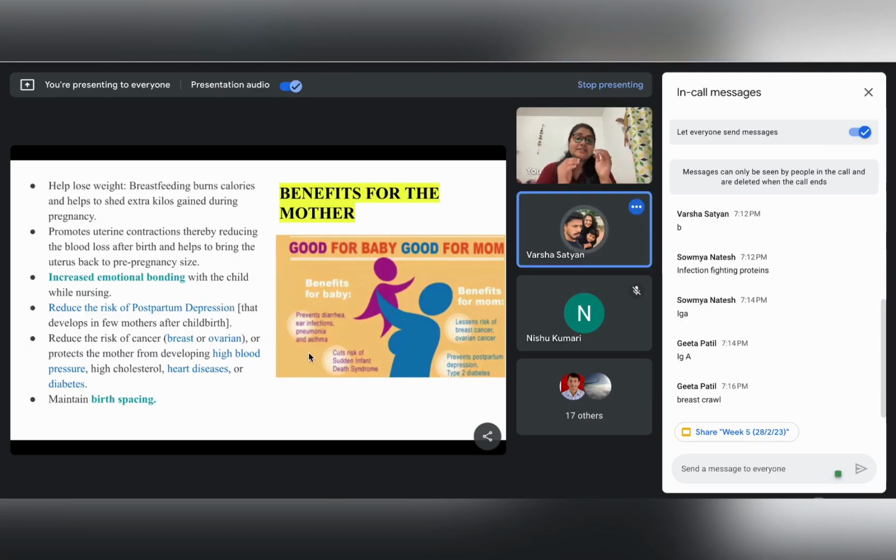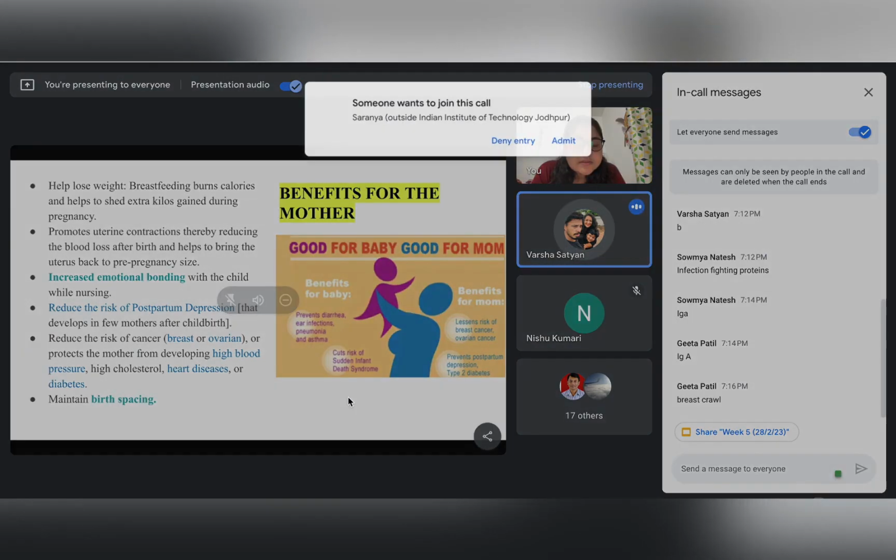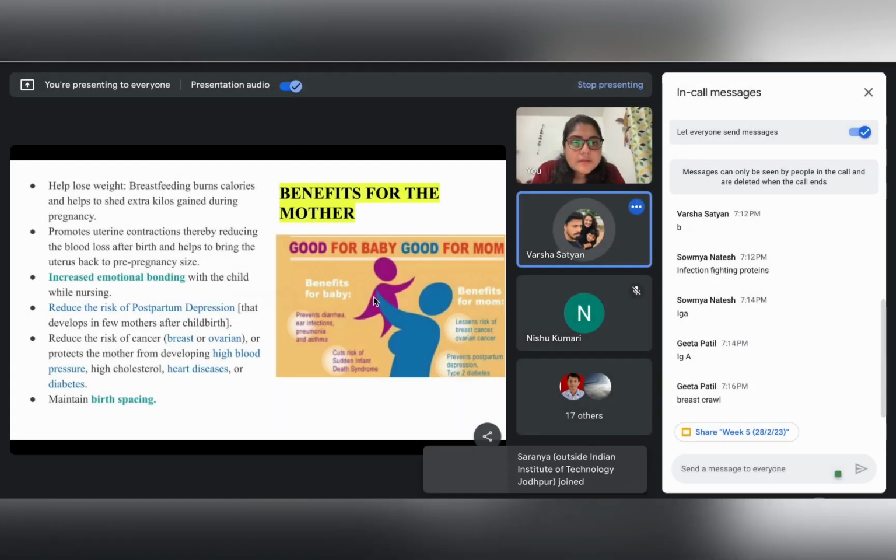Hi, sorry for disturbing. I was actually trying to answer the questions, and after seeing this portion, I'm actually doubtful about it. The question is about the role of immunoglobulin A antibodies present in colostrum, right? Most of the points I feel are correct, right?